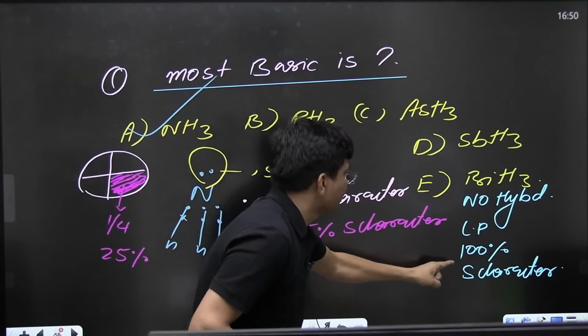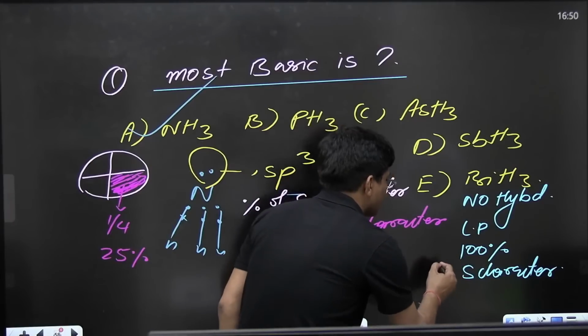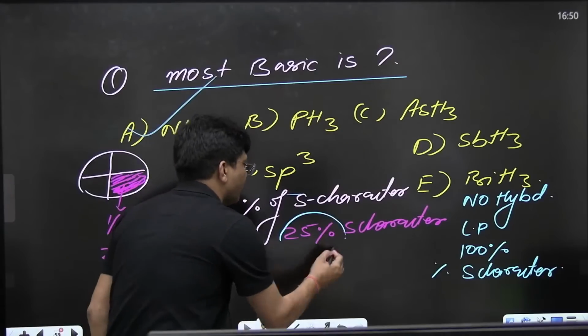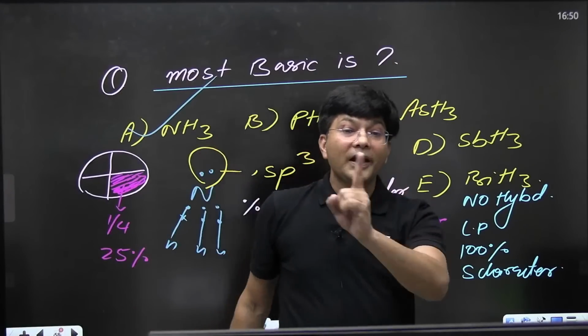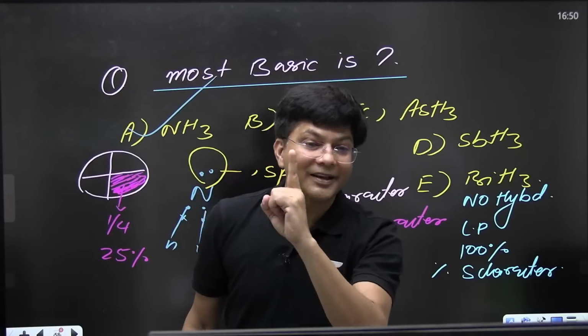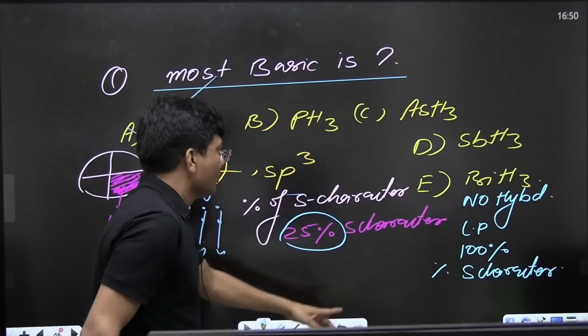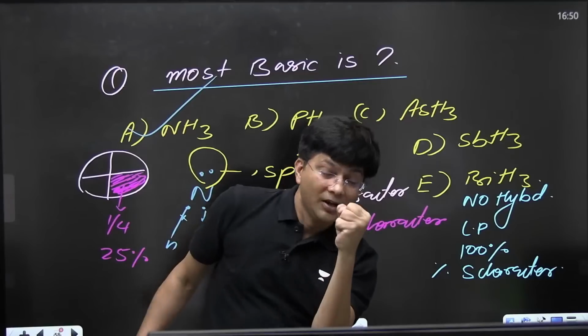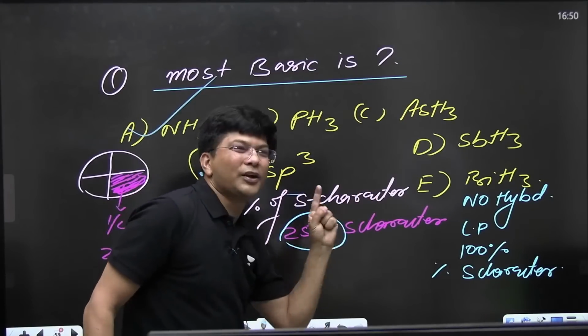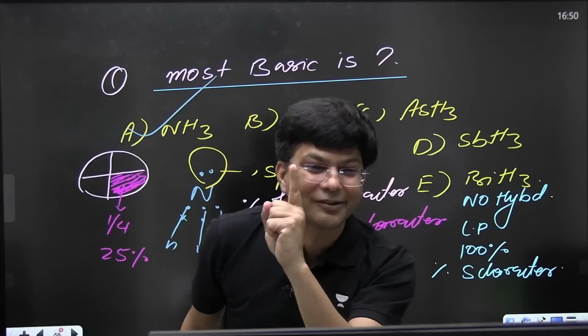Here the percentage of S character is 100%, and here the percentage of S character is just 25%. Whose lone pair can be easily snatched? Just let me know. Here the nucleus hold is 100%, here the nucleus hold is just 25%. So who will donate its lone pair easily?